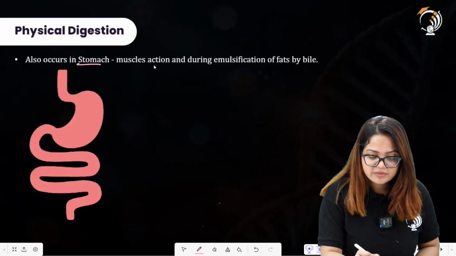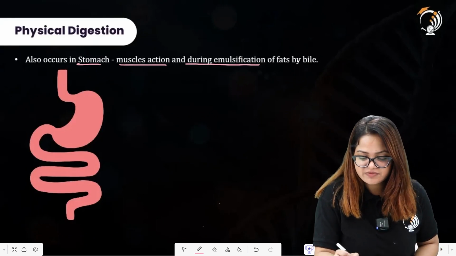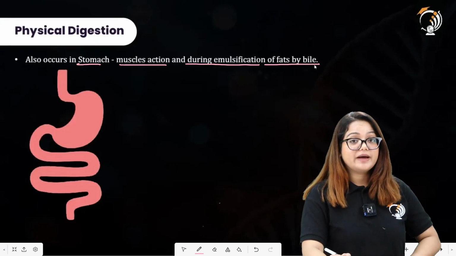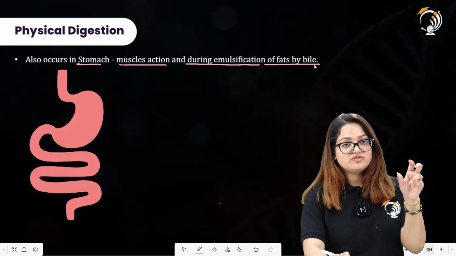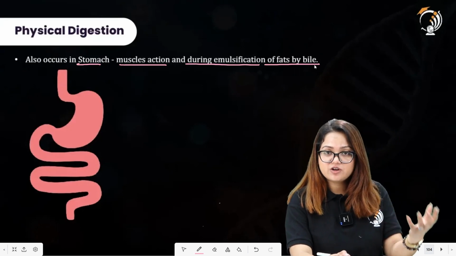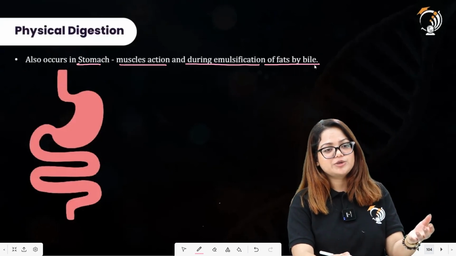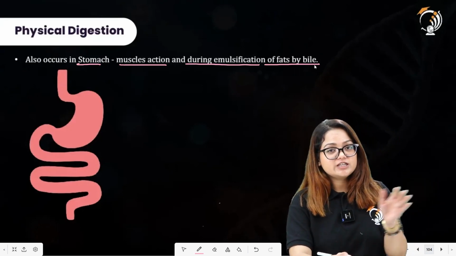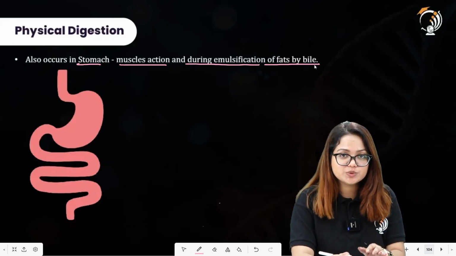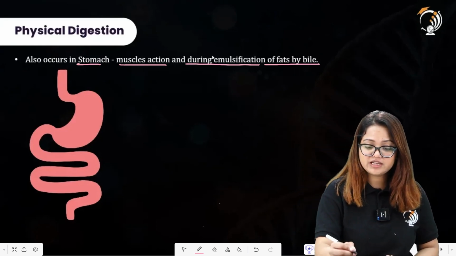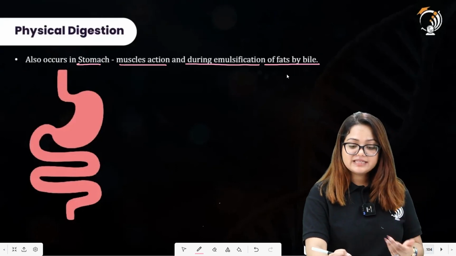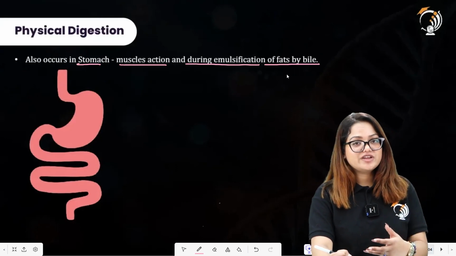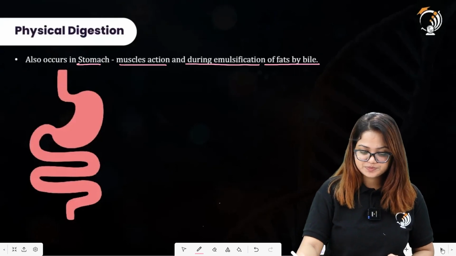It also occurs in the stomach, muscles action and during emulsification of fats by the bile, because by emulsification of the fat we mean that there is breakdown of larger globules of fat molecules into smaller globules. There is no chemical change in the fat molecules. So that's why we are saying that during the emulsification of the fats by the bile juice, it is also referring to the physical digestion.